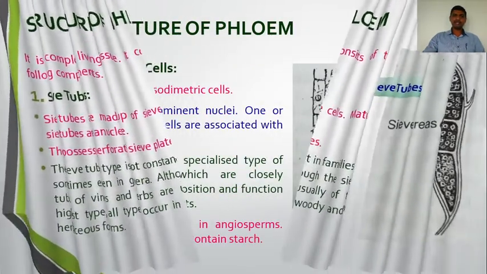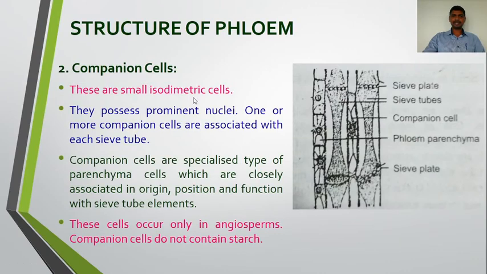Next to this are the companion cells. These are small isodiametric cells. So here we can see the companion cell. These are small isodiametric cells. They possess prominent nuclei. One or more companion cells are associated with each sieve tube.